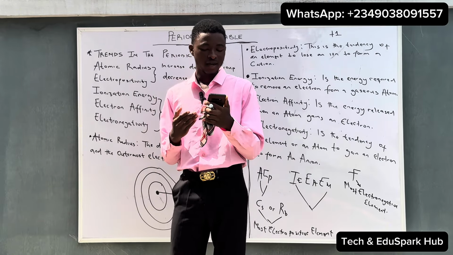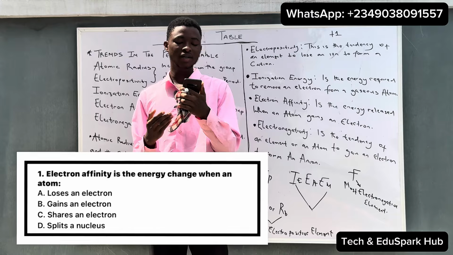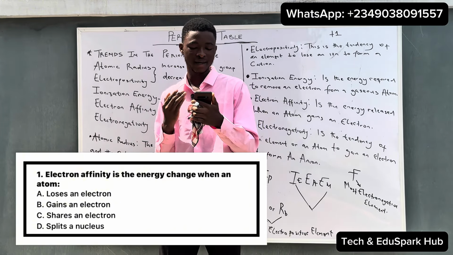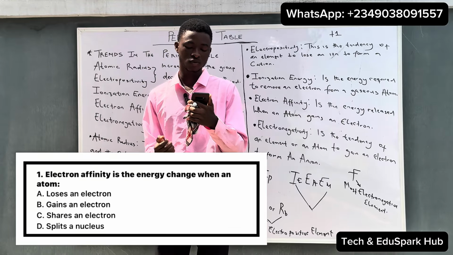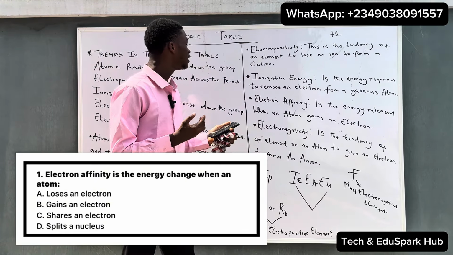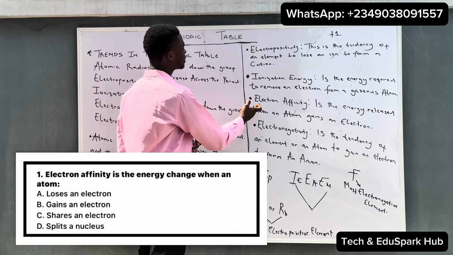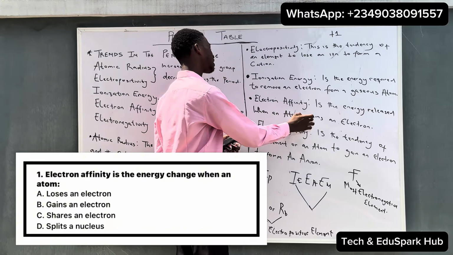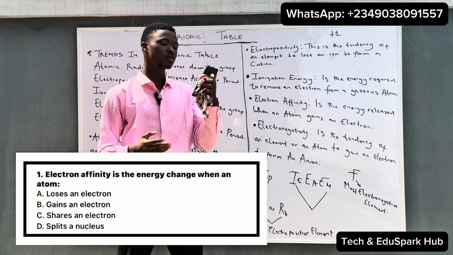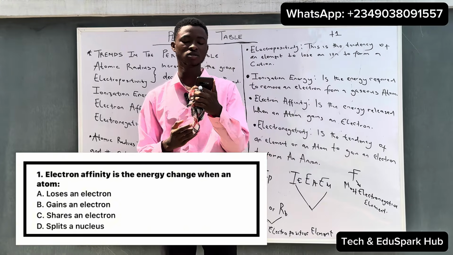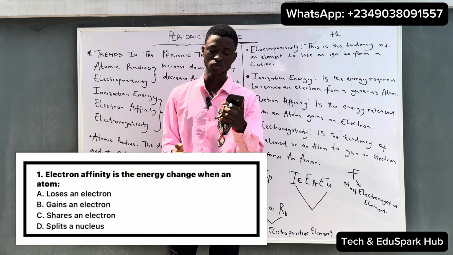So another question that we ask is that electron affinity is the energy change when an atom A, loses an electron, B, gains an electron, C, shares an electron, and D, splits an electron. So let's look at the definition of electron affinity. By definition, electron affinity is the energy released when an atom gains an electron. So to this kind of question, electron affinity is the energy change when an atom gains an electron. So option B is correct to this kind of question.